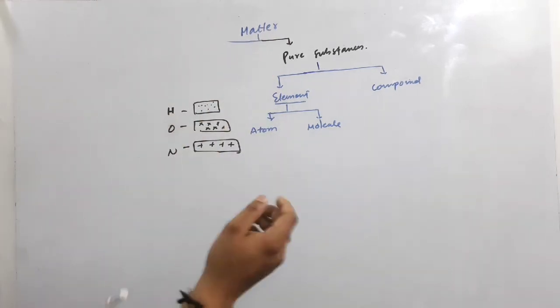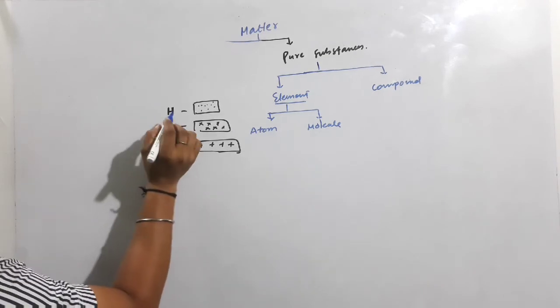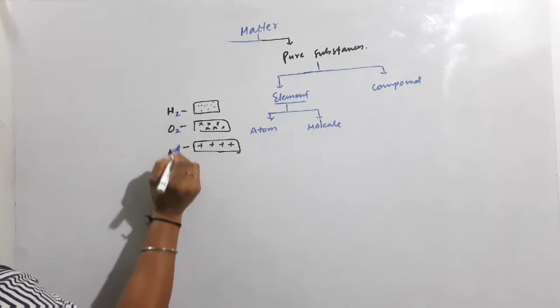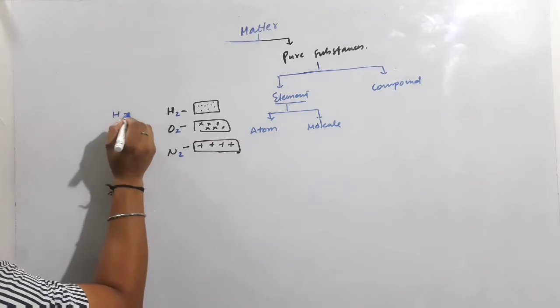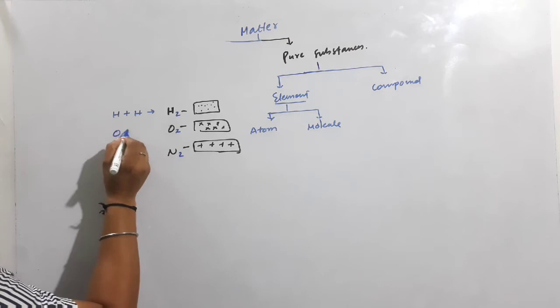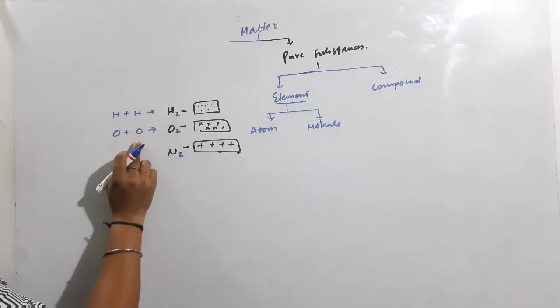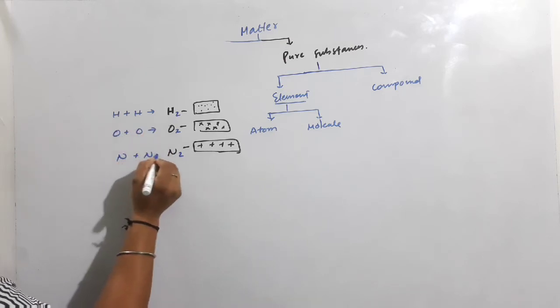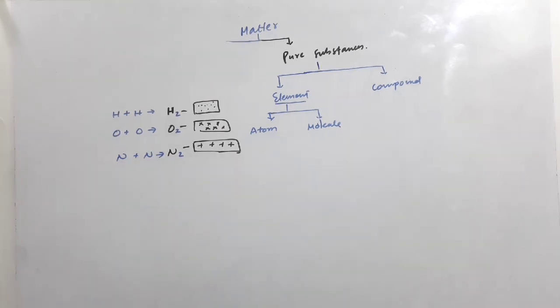So aren't these atoms pure substances? Now when I'm talking about a hydrogen molecule, oxygen molecule or nitrogen molecule, how is a hydrogen molecule formed? By the combination of two hydrogen atoms. How is an oxygen molecule formed? By the combination of two oxygen atoms. And nitrogen is formed by the combination of two nitrogen atoms.